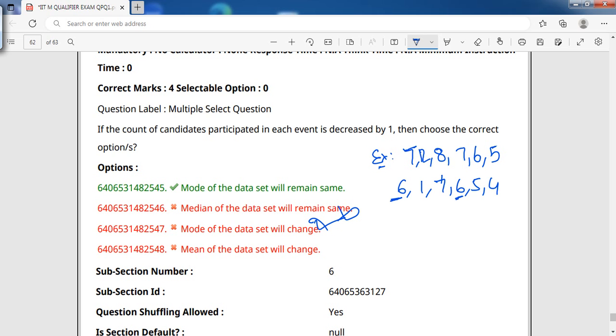The mode will never change. The occurrences are equally increasing or equally decreasing. It will not change. The median will remain same? No, the median will change because the values have changed. The mode of the data set will change? No. Mean of the data set will change? No.